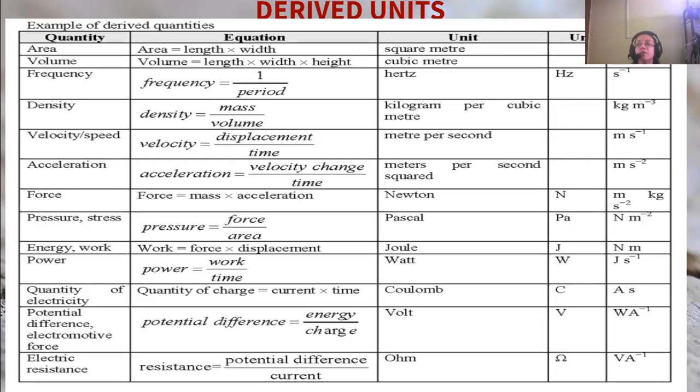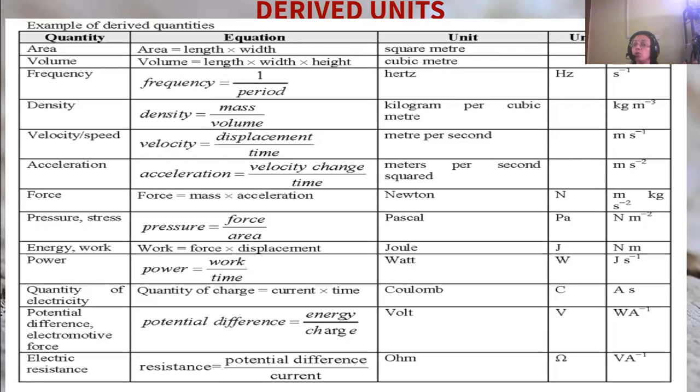Next are some derived units. These are the fundamental units which we have studied: length, mass, time. Now we come to derived units like area, where fundamental units are combined together in relation with each other to form a derived unit. For area, length is combining with another length.